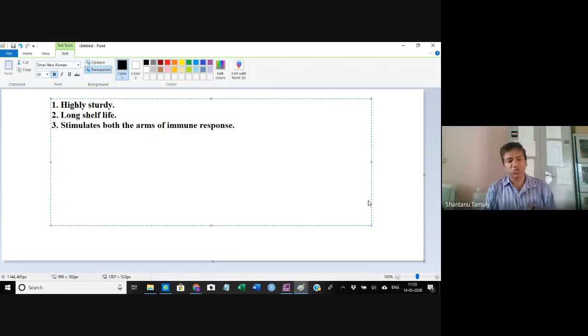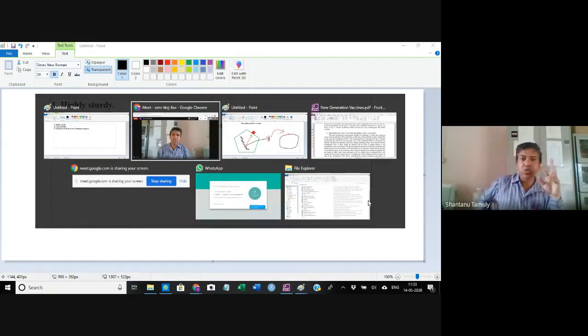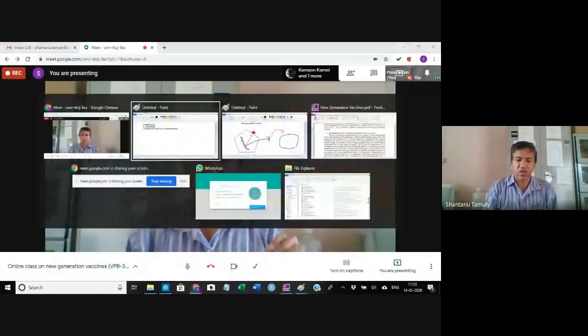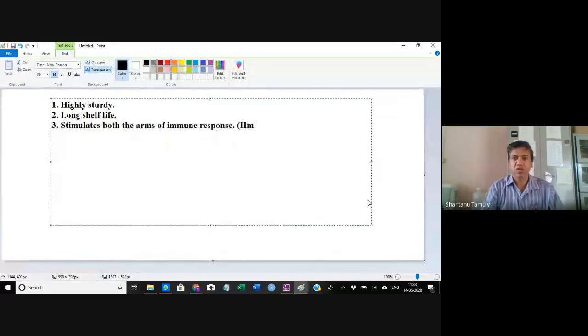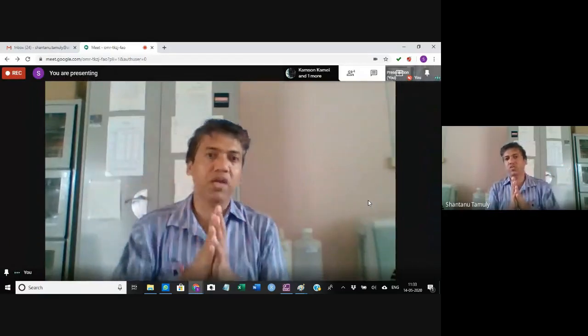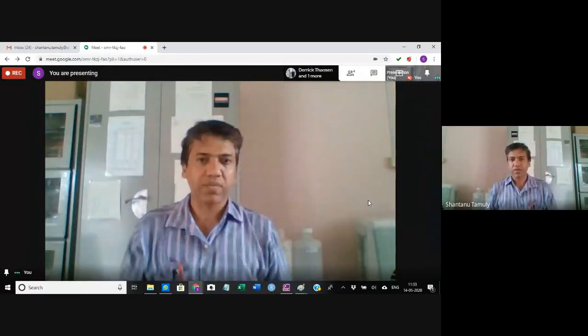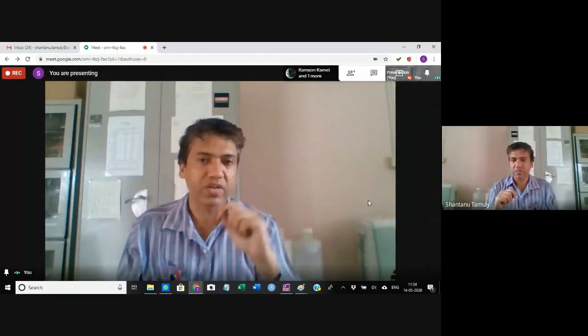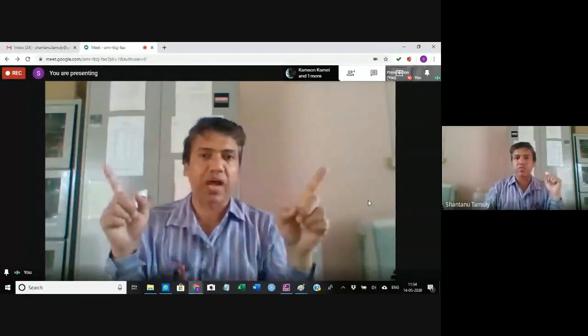Then the third point is it stimulates both the arms of the immune system. The immune system has two arms. One is called humoral immunity, and the second one is called cell-mediated immunity. So a vaccine which can give a better immune response should be able to stimulate both the arms of the immune system, humoral immunity as well as cell-mediated immunity. The DNA vaccine can stimulate both the arms of the immune system.